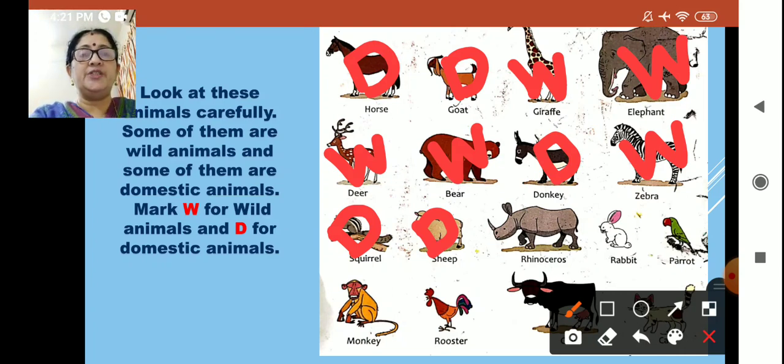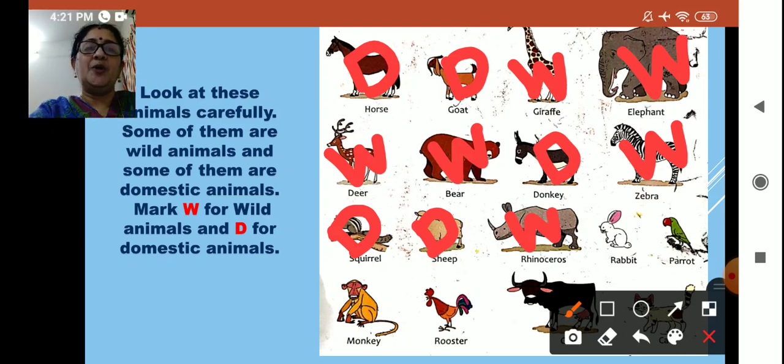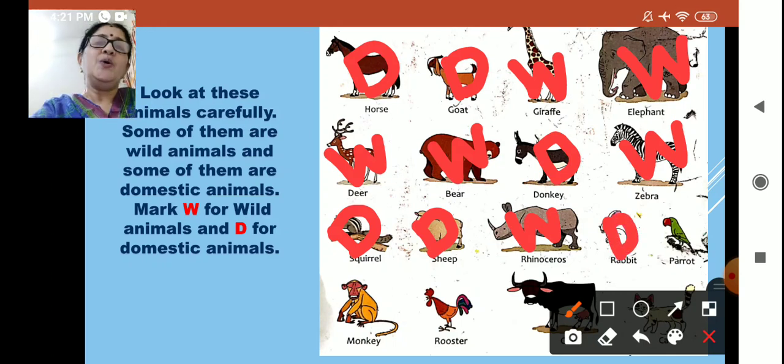Rhinoceros. Rhinoceros is a domestic animal? No. Then it is a wild animal. It lives in the forest. Rabbit. Rabbit is a domestic animal, children. And parrot, we can keep this at home. So it is a pet and a domestic animal.